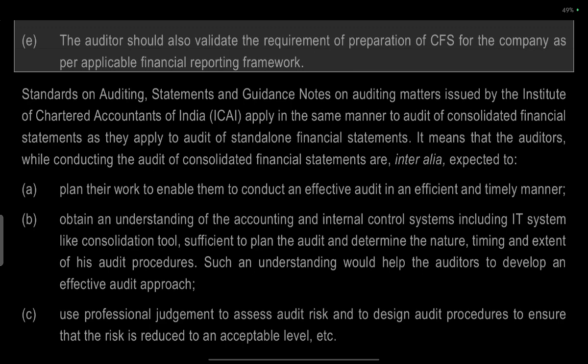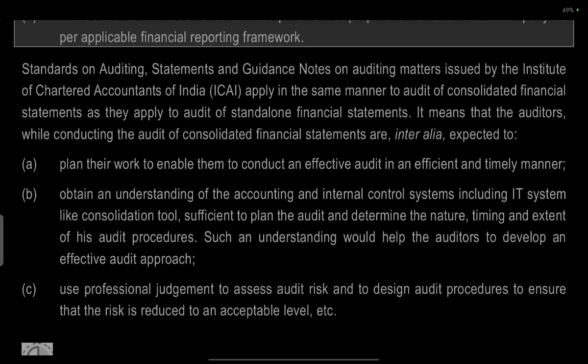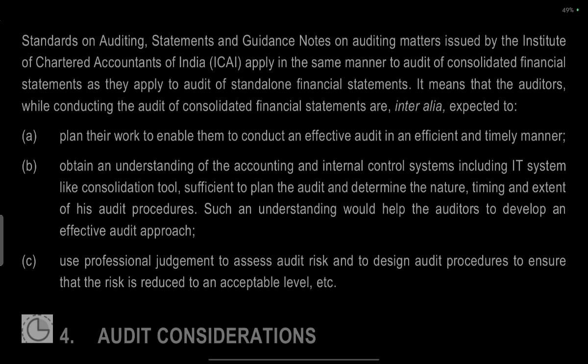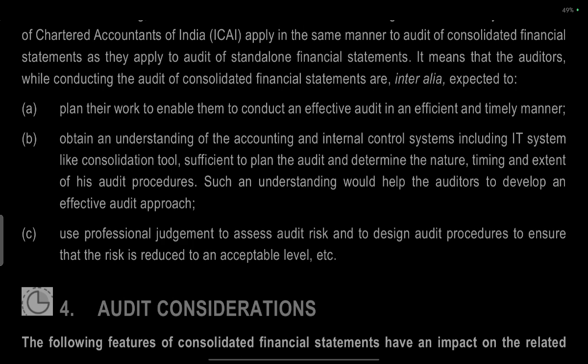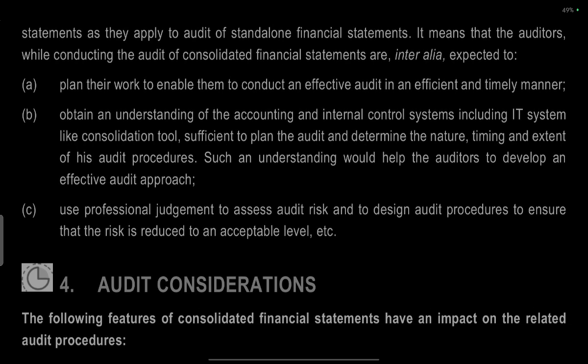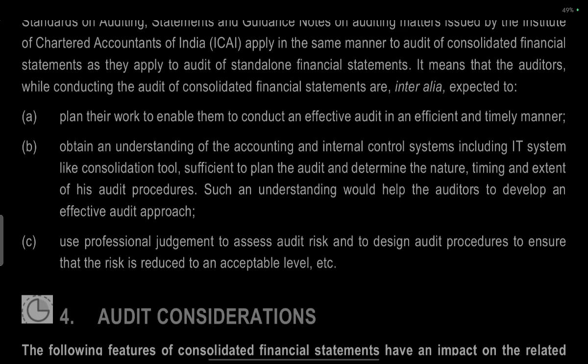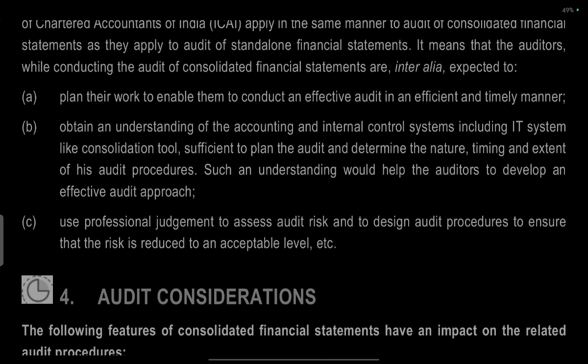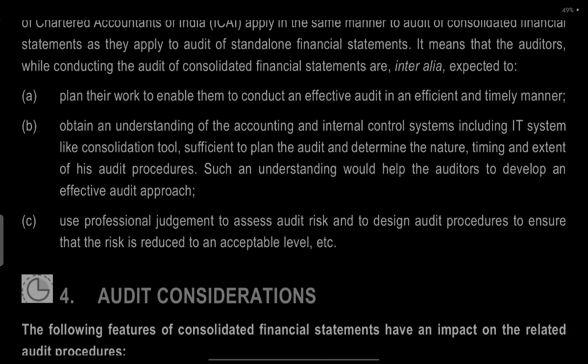Standards on Auditing and guidance on auditing matters issued by the Institute of Chartered Accountants of India apply to the audit of consolidated financial statements as they apply to the audit of standalone financial statements. It means that the auditors, while conducting an audit of consolidated financial statements, are required to plan their work to enable them to conduct an effective audit in an efficient and timely manner.